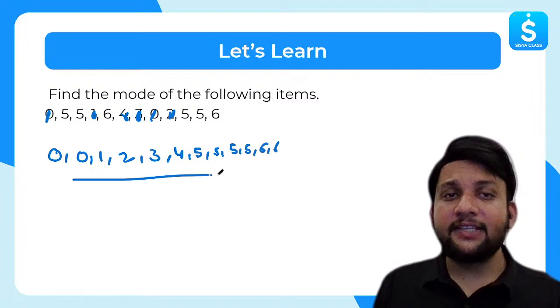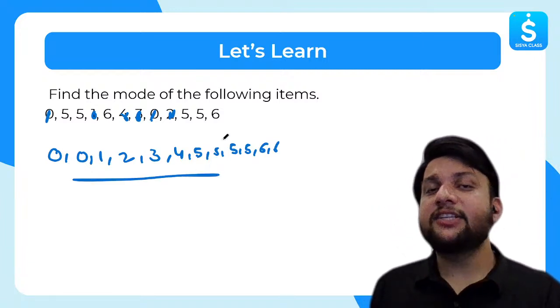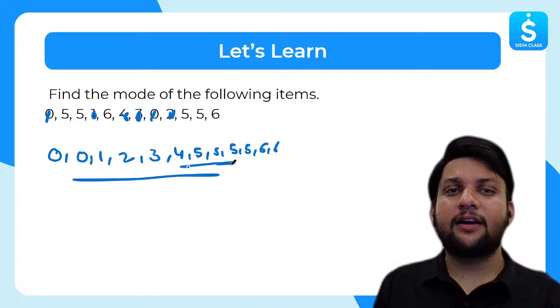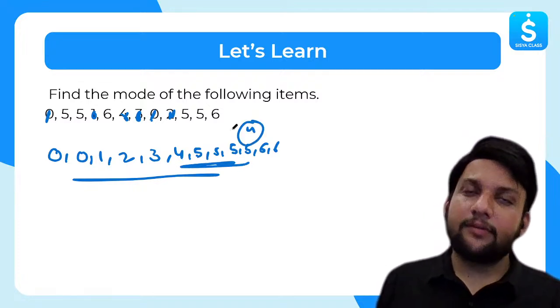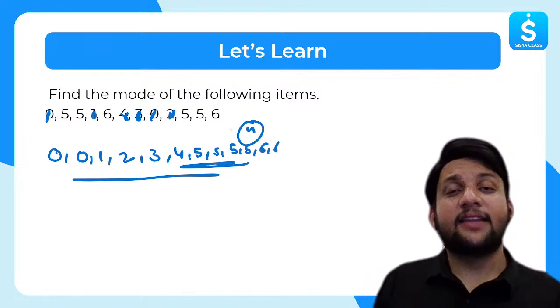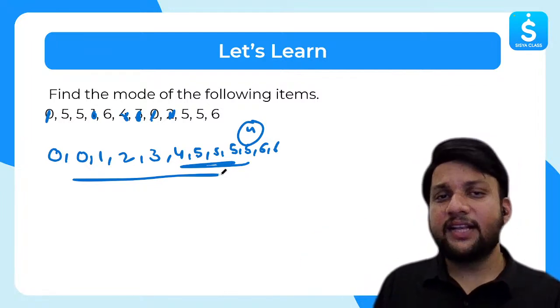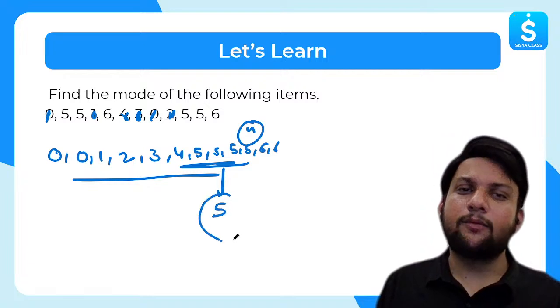Now, why did I arrange this? Despite we don't have to, it's not required to arrange it here. We can easily say that fives are coming 4 times. But see, in the exam, the questions can be very tricky as well. That is why it is very advisable to always arrange in ascending order for better clarity. So in this case, what is the mode? Mode is 5. That is the most occurring value.